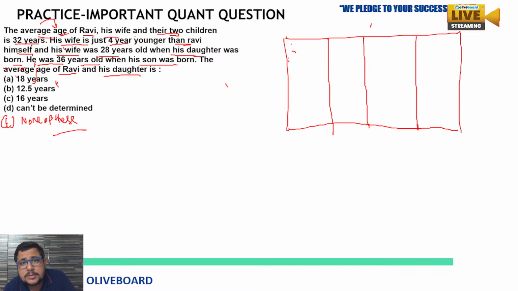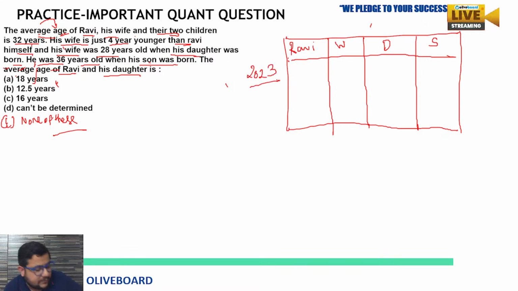Okay, so Ravi, his wife and their two children. So one we can make for the daughter, then the son. So if they are talking about present, means 2023, we are in which year? Actually, we are in 2023.